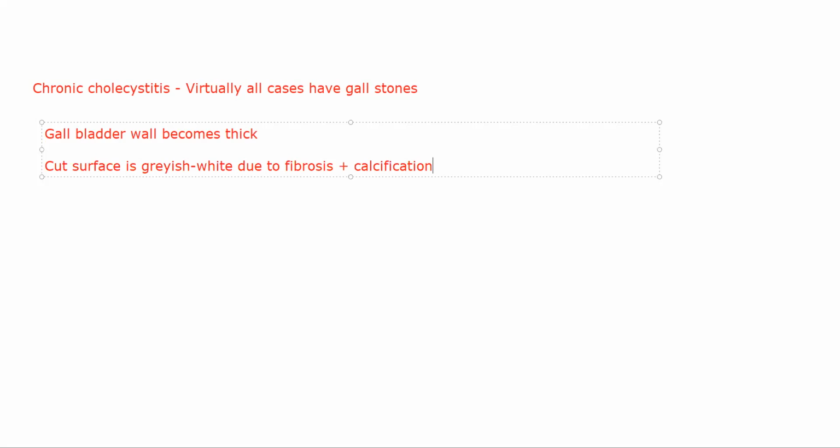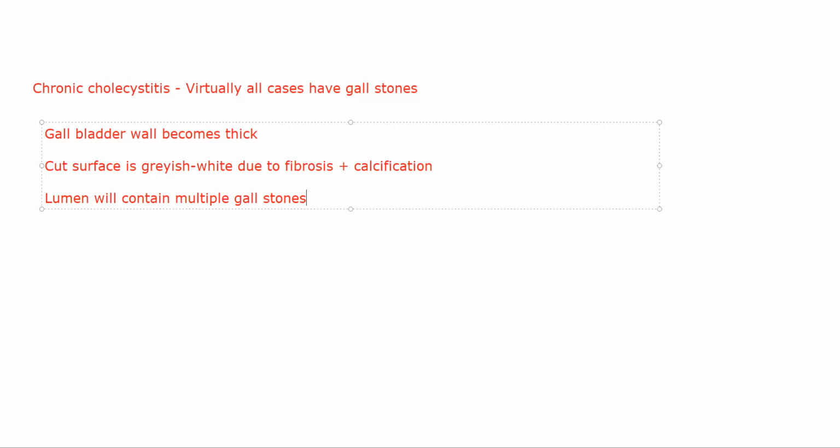Specifically, your mucosal folds, the mucosa that's present inside, will very rarely be intact. Sometimes it will get completely obliterated, or it will get atrophied. Most of the time it will be atrophied, but sometimes it can also be intact, but very thick. And the lumen inside your gallbladder will contain multiple gallstones, which will cause a proper obstruction. Sometimes you can see a large combined stone as well, or you can see multiple small gallstones.